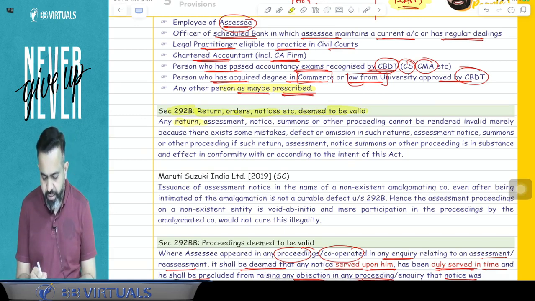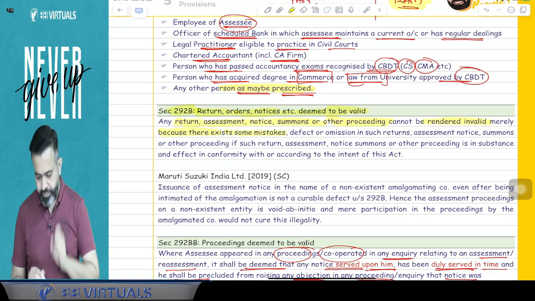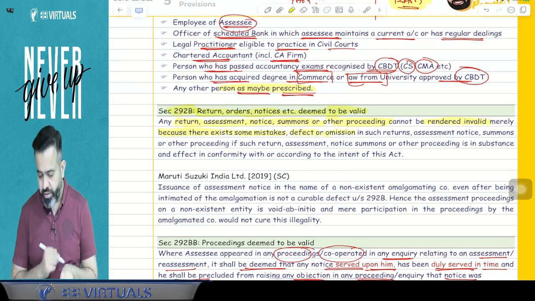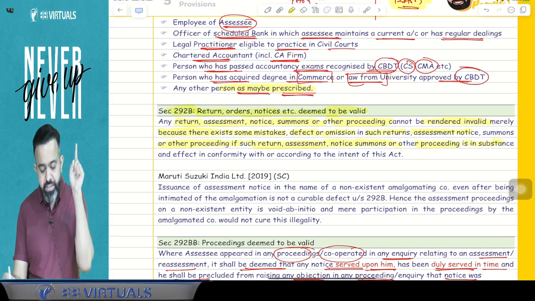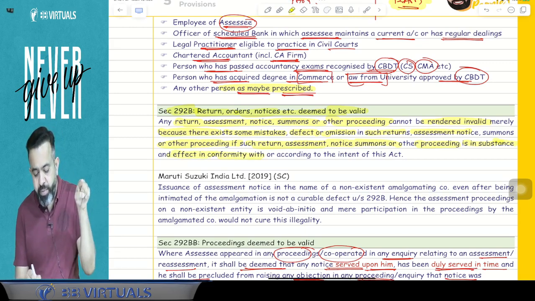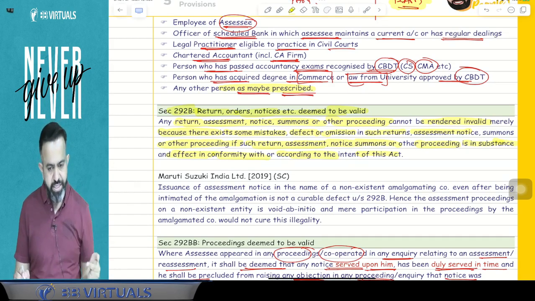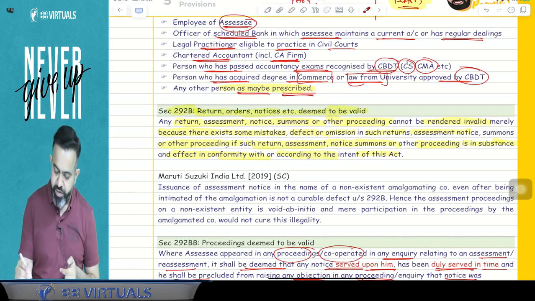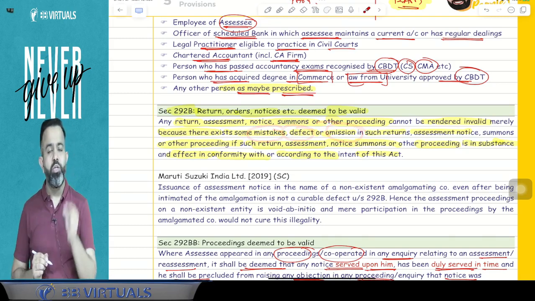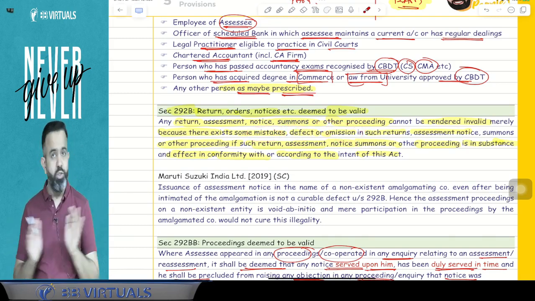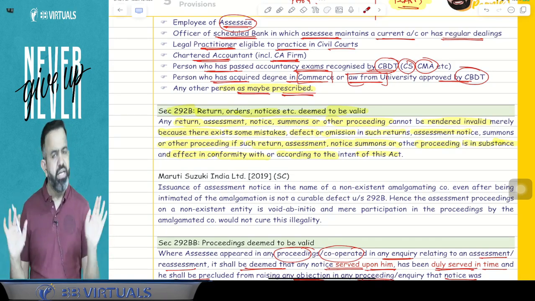A written order, assessment, notice, summons or other proceeding cannot be rendered invalid merely because there exists some mistake, defect or omission in it, if such written order, assessment, notice, summons or other proceeding is in substance and effect in conformity with the intent of the Act. Means the intent was right, but there was some omission, defect or mistake, then on the basis of that you cannot ask them to treat it as invalid. No, it will not be treated as invalid, it will be treated as valid only.